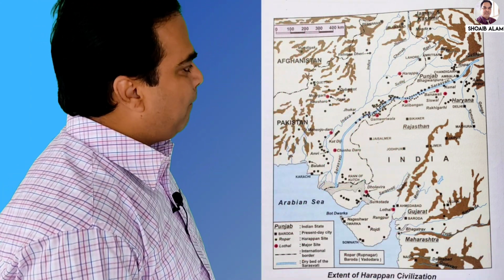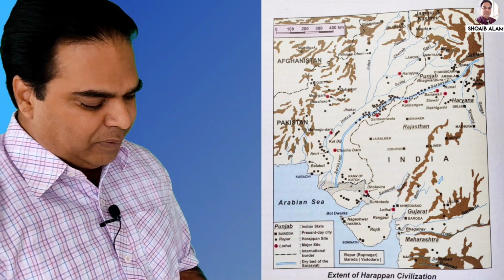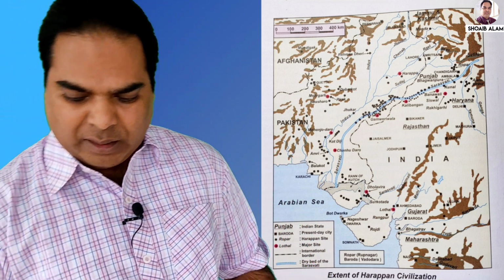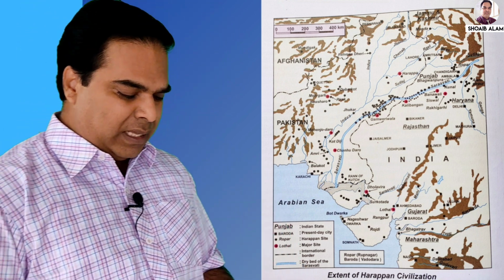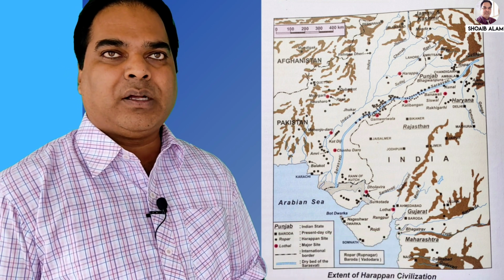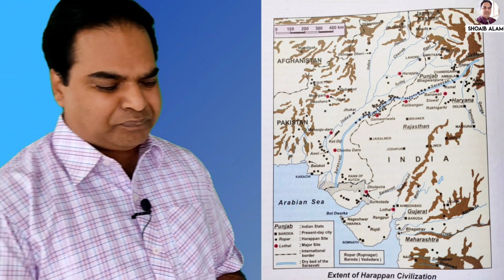So you can see the map in my background. I think it is clear to you all. So accordingly I am going to explain the map. You can see here in the map, the square block is present-day Baroda. Rupar is there, a Harappan site. Black dots are all Harappan sites, and some of the major sites are surrounded by a red mark. Okay, so we'll discuss that one by one.